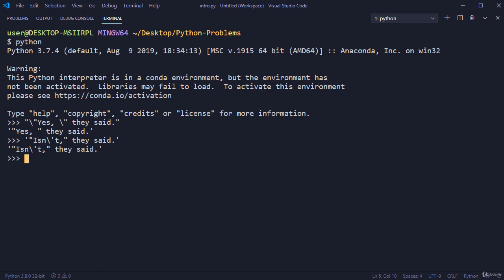The print function produces a more readable output by omitting the enclosing quotes and by printing escaped and special characters. As you can see here, this is the same example but using the print function. But everything works correctly without any error.